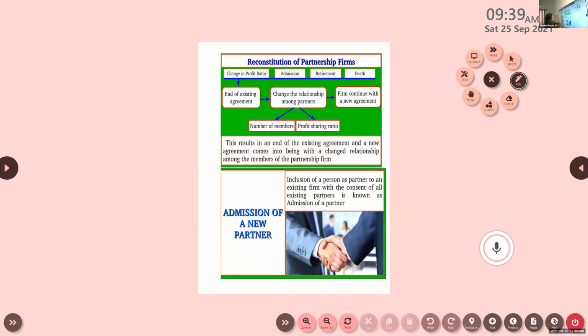Inclusion of a person as partner to an existing firm, with the consent of all partners. Then it is called admission of a new partner.